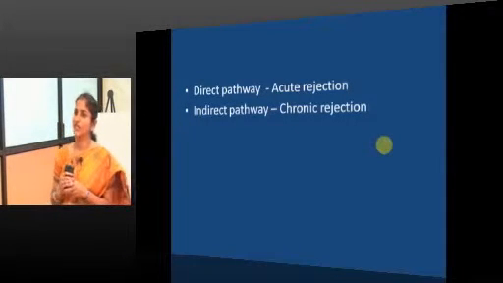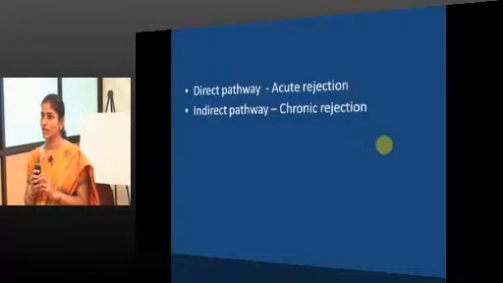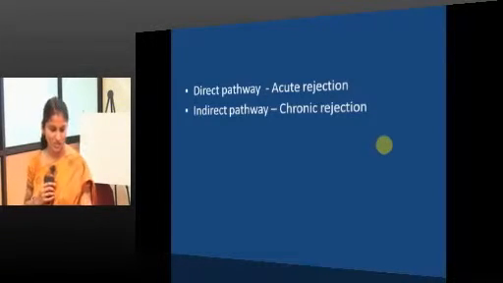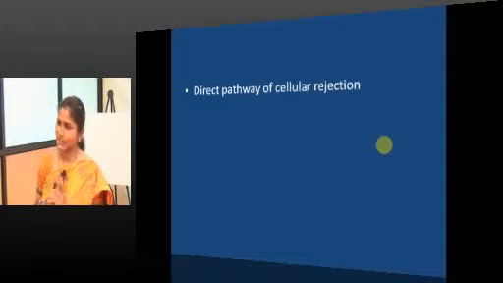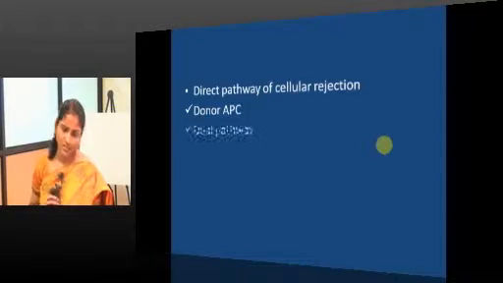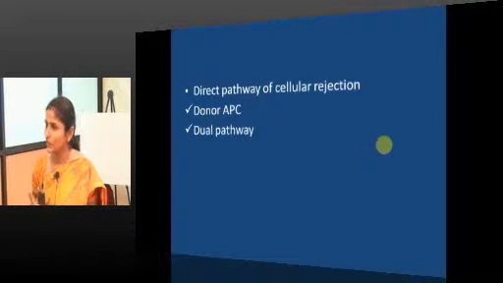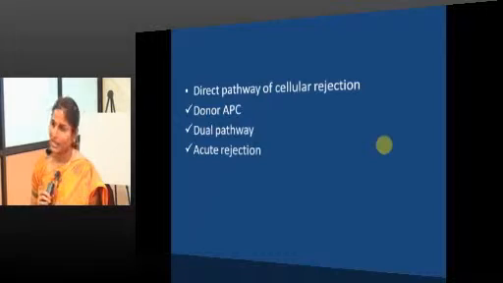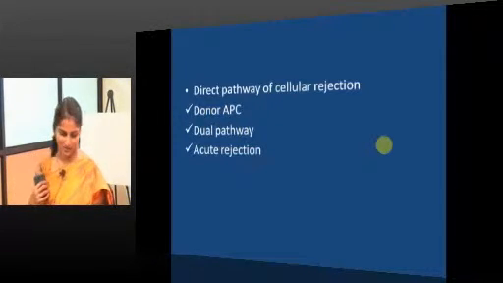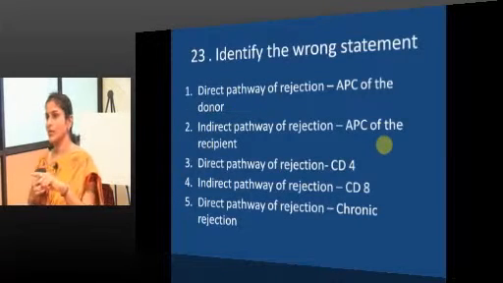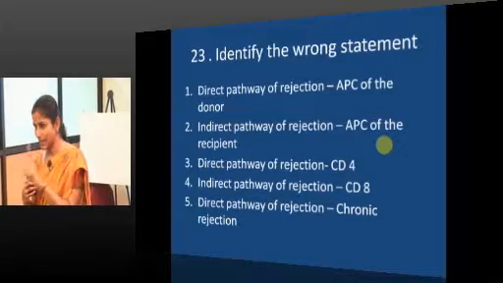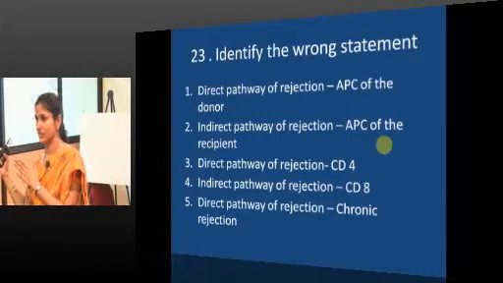So, the direct pathway is a mechanism for acute rejection, whereas the indirect pathway is for chronic rejection. In short, direct pathway is cellular rejection, donor APC, dual pathway activating CD4 and CD8 lymphocytes, acute rejection. The opposite with indirect: indirect pathway, host's APCs, only CD4, chronic rejection.